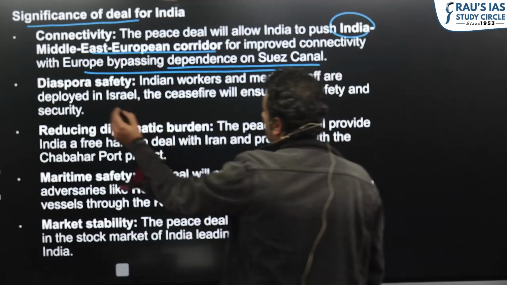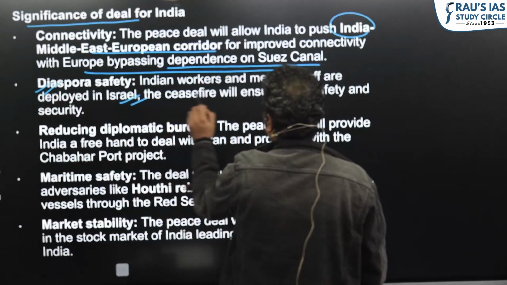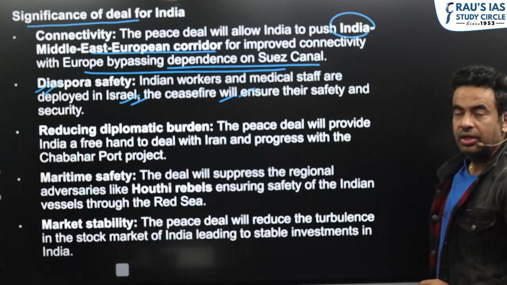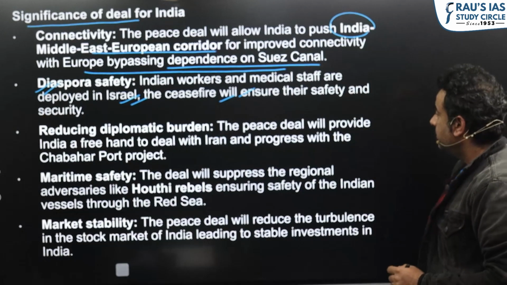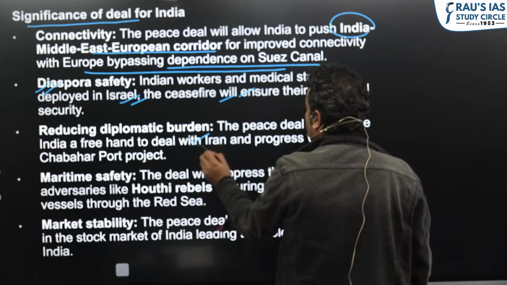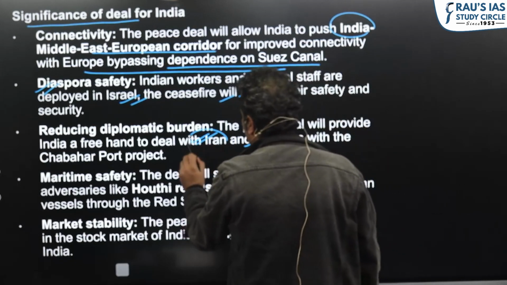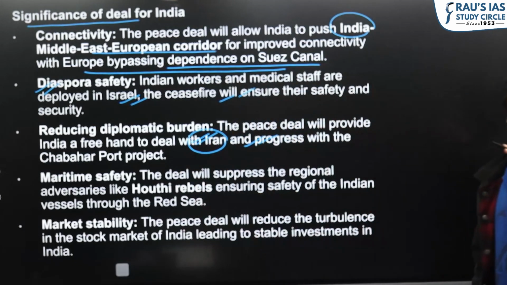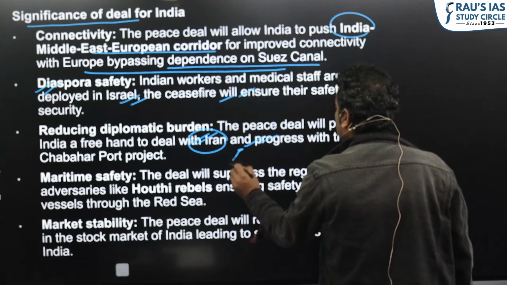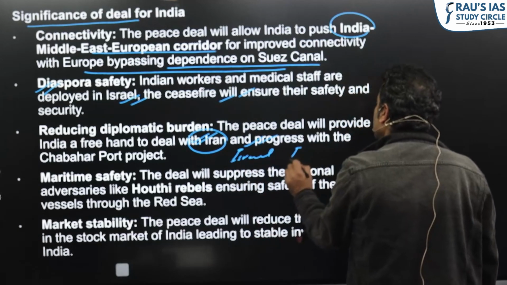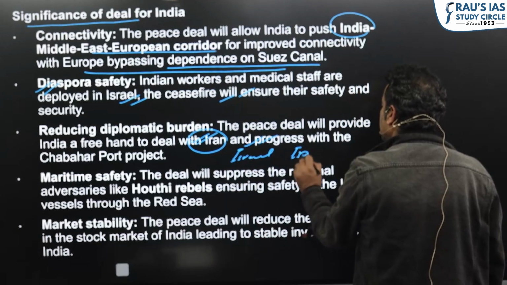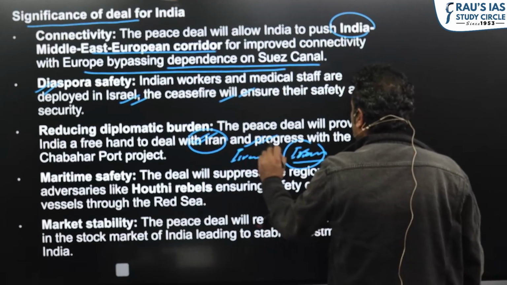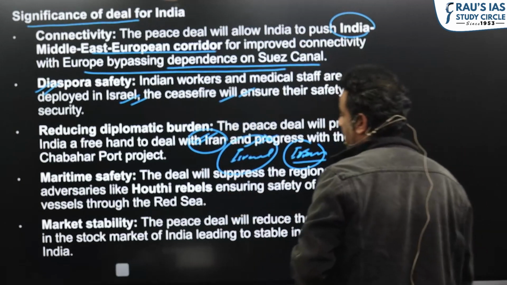We have a strong diaspora there, so we are always concerned about their security. India will be better able to engage with Iran if Israel-Iran tensions will come down because of this deal. It is always in India's interest, because one of the major challenges of India's West Asia policy is to balance out Israel-Iran ties. So normalization of ties between Israel and Iran is always in India's interest.